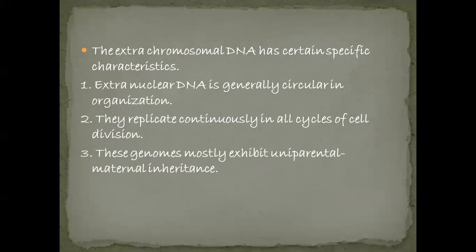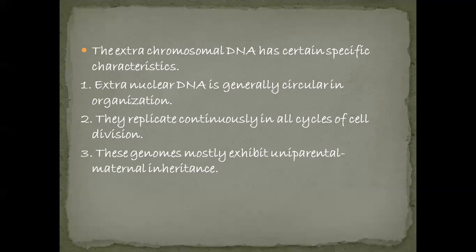So what are those characters? This extranuclear DNA is circular in organization. The DNA present in the mitochondria and the plastid is circular, and it replicates continuously in all cycles of cell division.